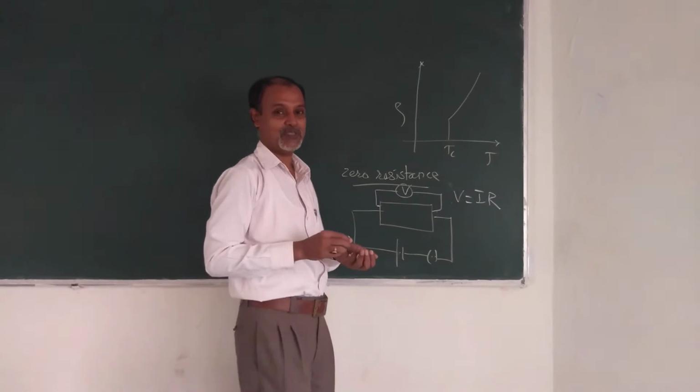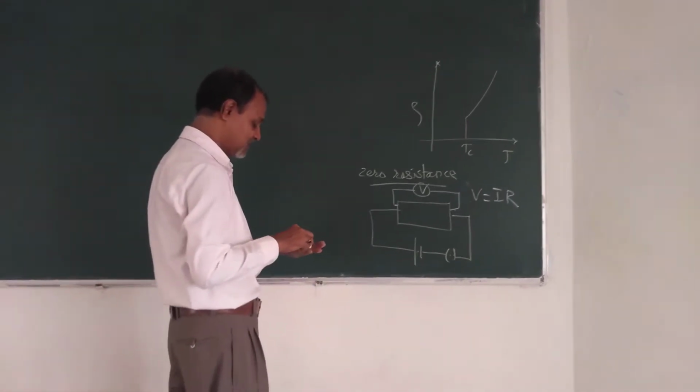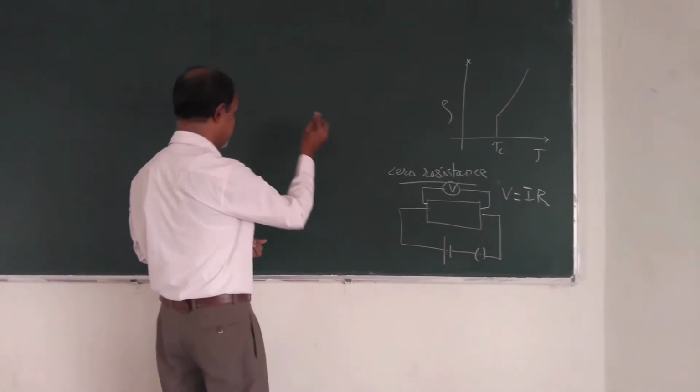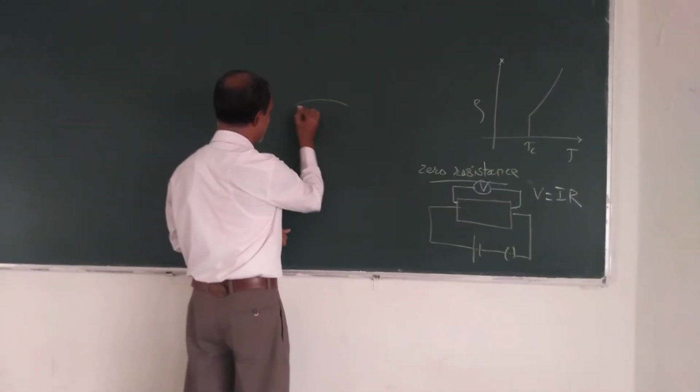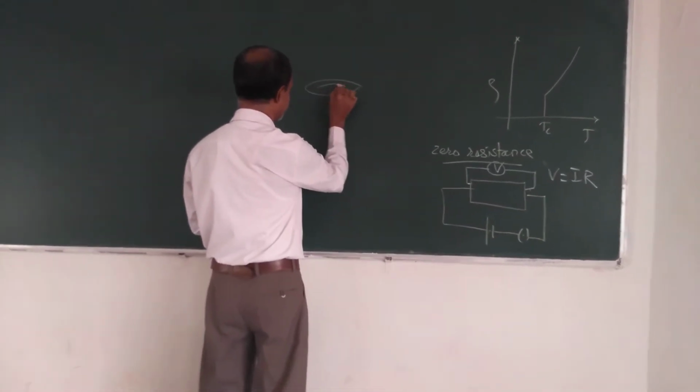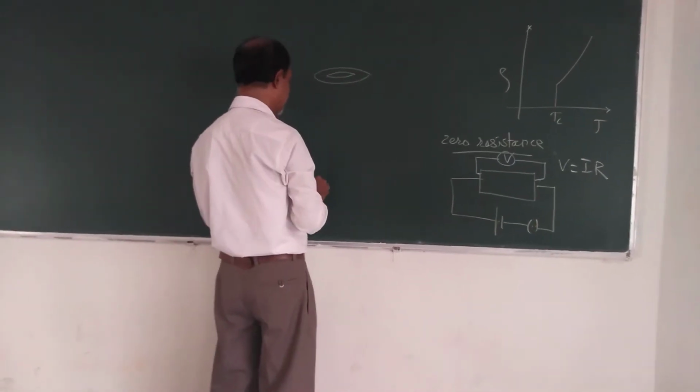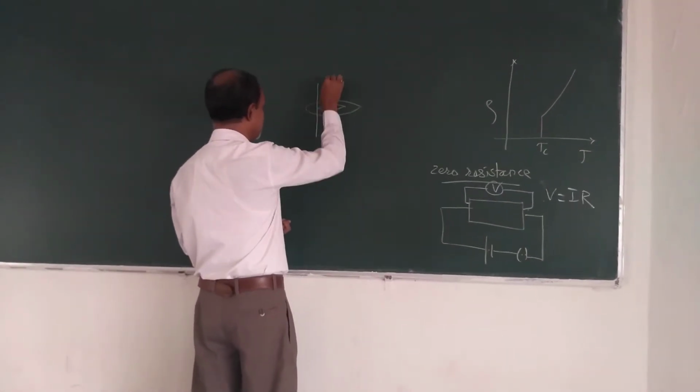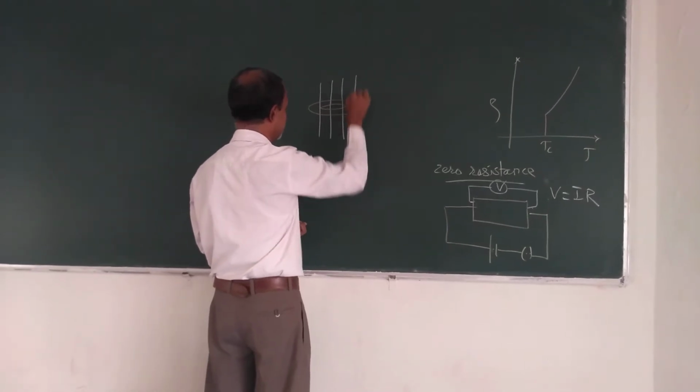For superconducting substances, there is another property. Suppose this is a ring of superconducting material, kept in a magnetic field.